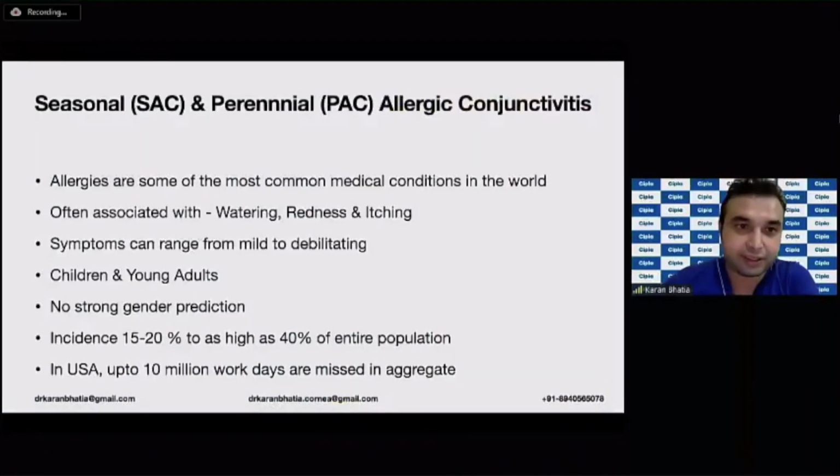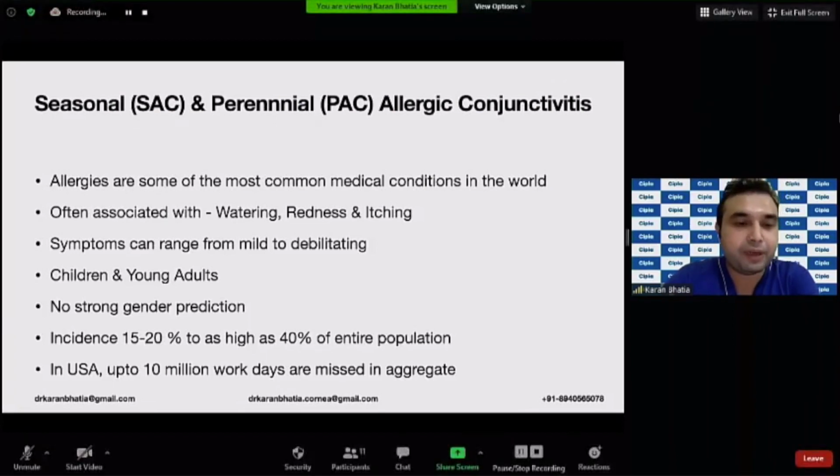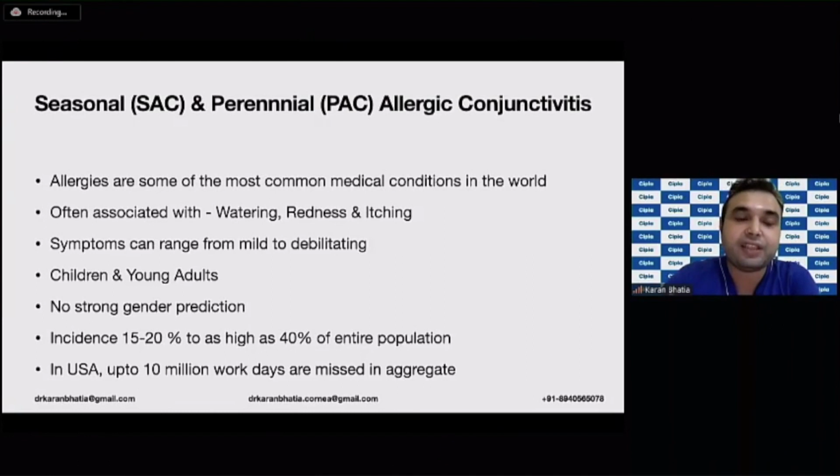allergic conjunctivitis. So the SAC or the PAC, that is the seasonal and the perennial allergic conjunctivitis, are some of the most common medical conditions in the world, and they generally are associated with watering, redness, and itching. However, the symptoms are very mild, and the age group that is affected are generally children and young adults. I repeat, children and young adults.